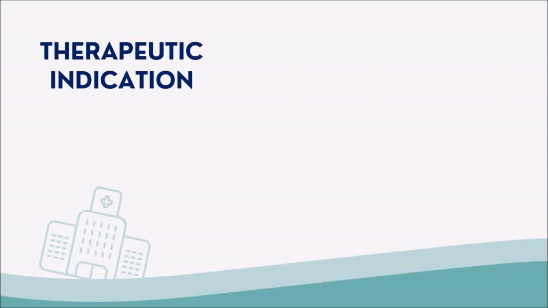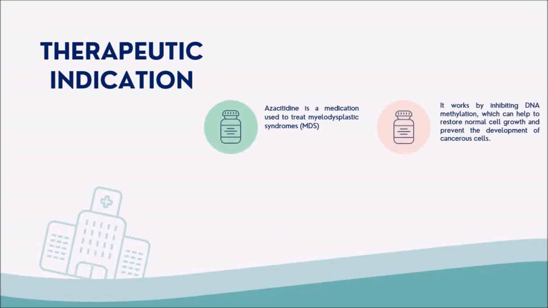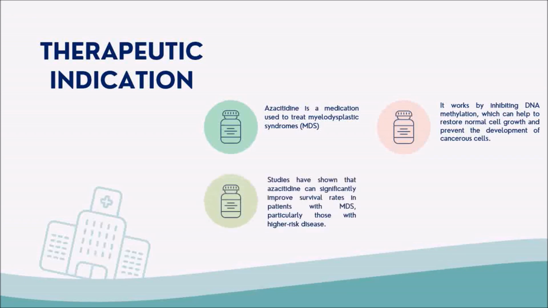Therapeutic uses. Azacitidine is a medication used to treat myelodysplastic syndrome, which is a group of disorders that affect blood and bone marrow. It works by inhibiting DNA methylation, which can help to restore normal cell growth and prevent the development of cancerous cells. Some studies have shown that azacitidine can significantly improve survival rates in patients with MDS, particularly those with higher risk disease.